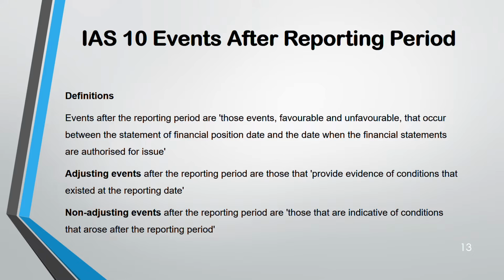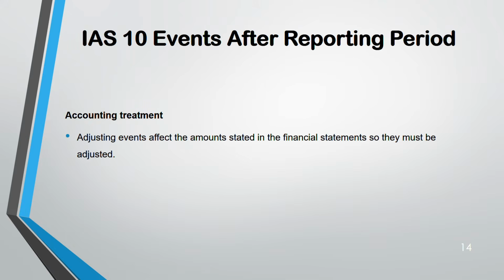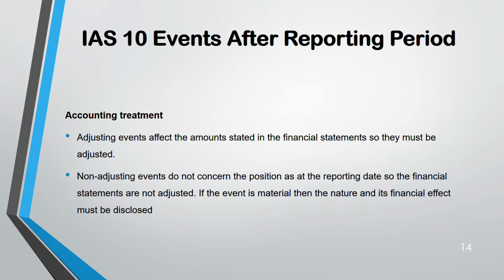Let's say you have taken a new loan, but after the reporting period, that's a non-adjusting event. Why? Because at the reporting period, there were no conditions that said you are going to take a loan. So non-adjusting means the condition does not exist at the reporting date. It happened after the reporting period. You don't have any evidence to say that this condition is there. That is non-adjusting. Accounting treatment: adjusting, adjust the financial statement. Non-adjusting, don't adjust, just disclose it.